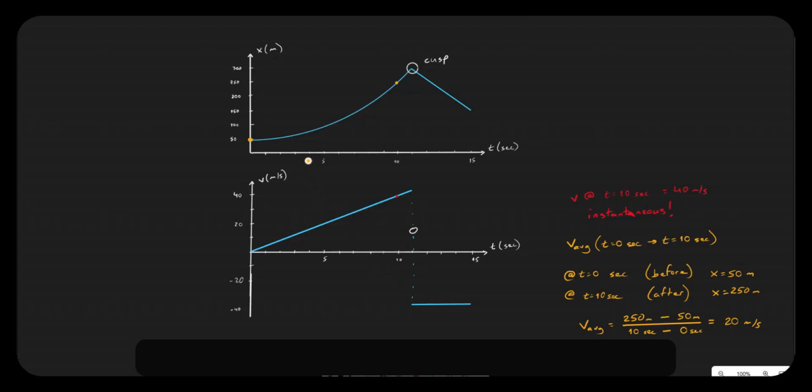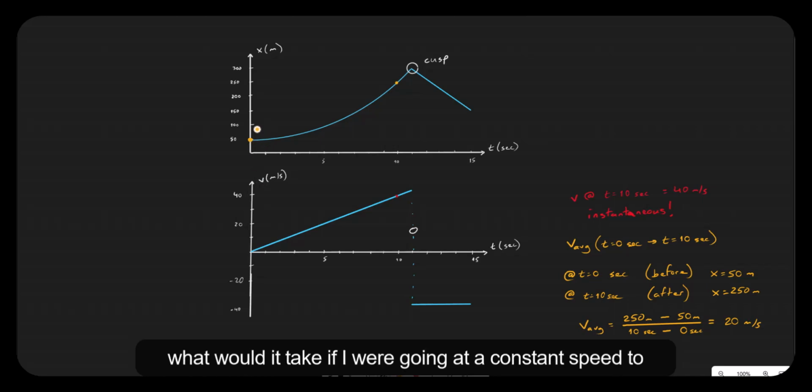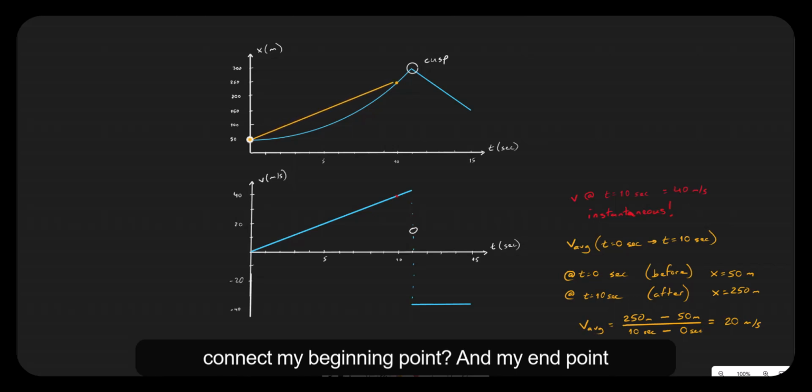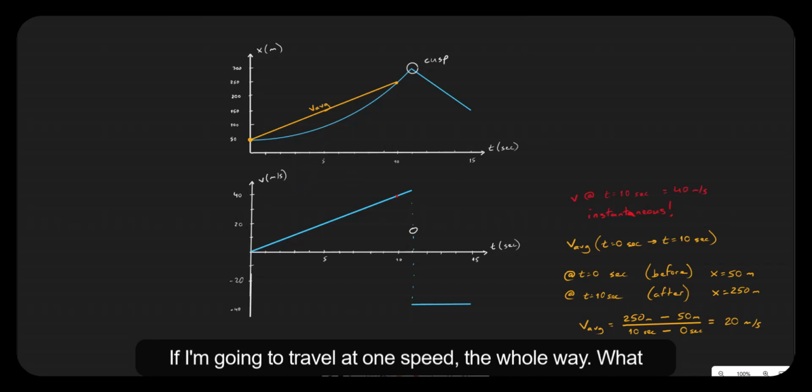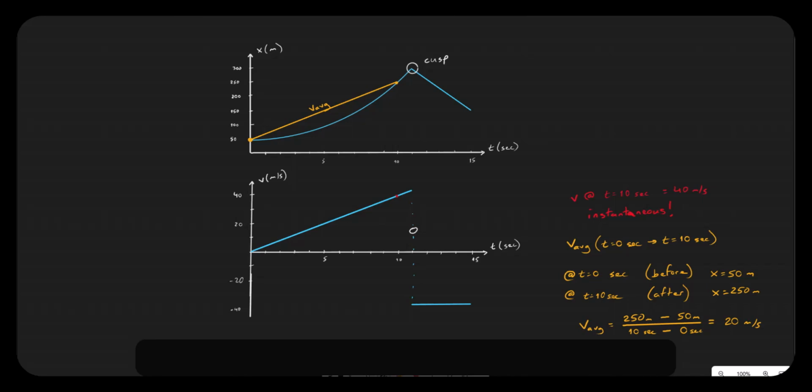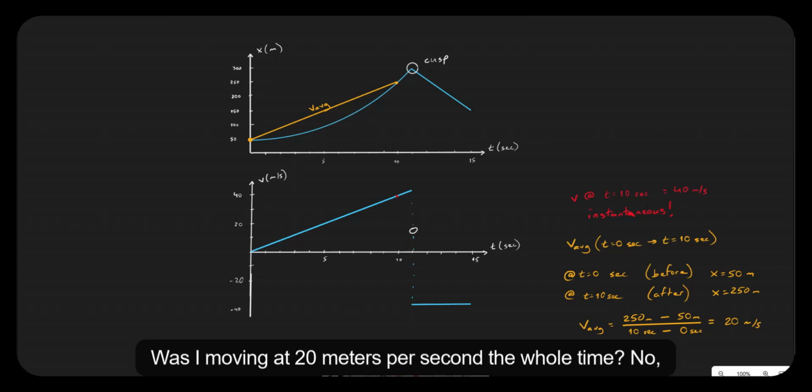What I am doing when I find an average speed is I am saying, what would it take if I were going at a constant speed to connect my beginning point and my end point? Here's my v average, saying if I'm going to travel at one speed the whole way, what speed would it need to be to accomplish the same result? Was I moving at 20 meters per second the whole time?